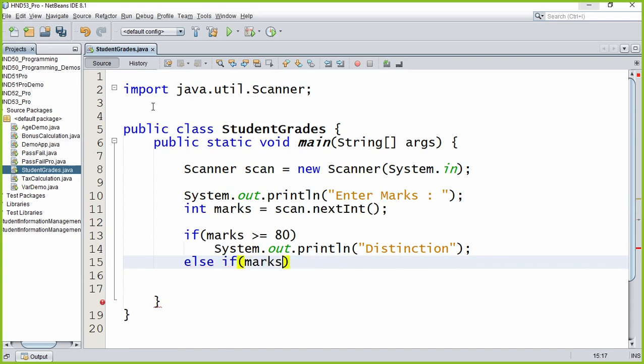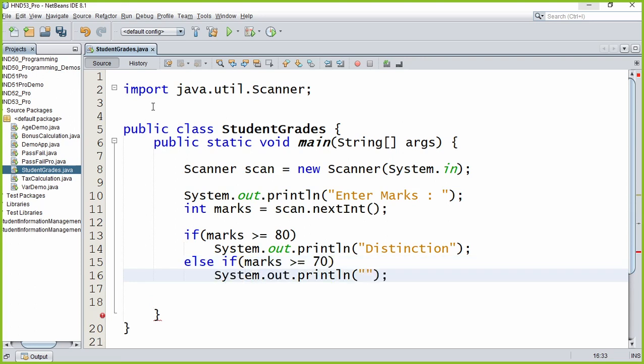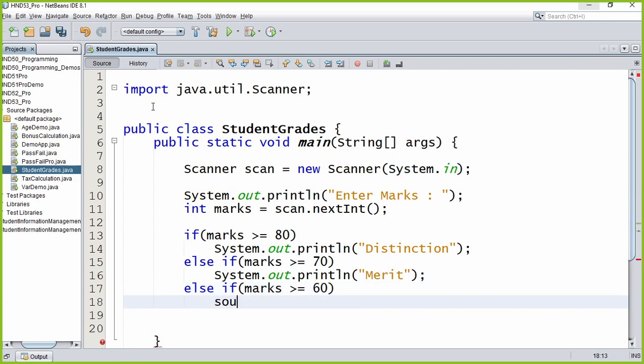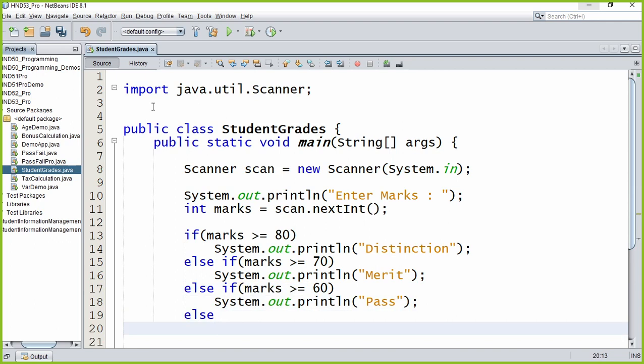So marks is greater than or equal to 70, it's a merit. Again, else if marks is greater than or equal to 60, it's a pass. Finally, the else you can say fail.